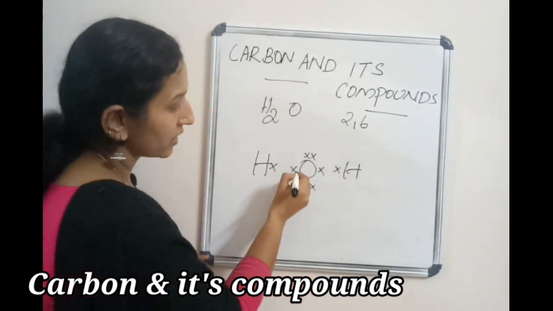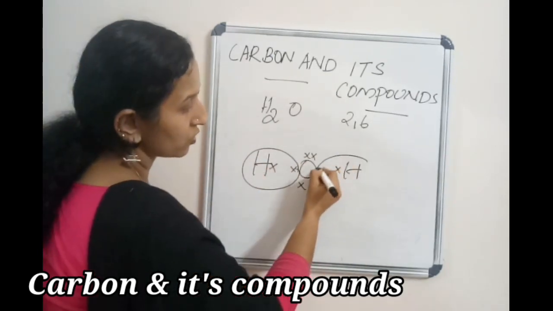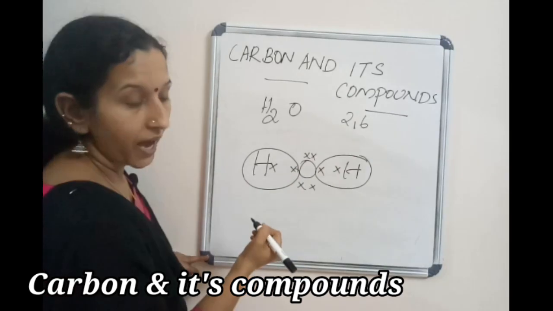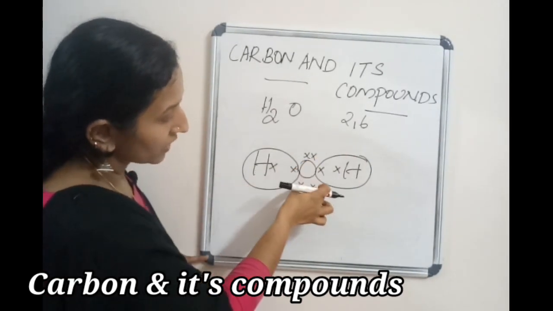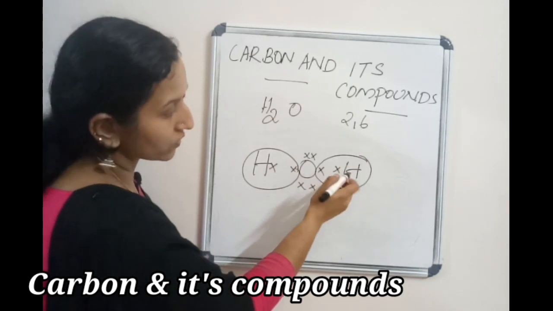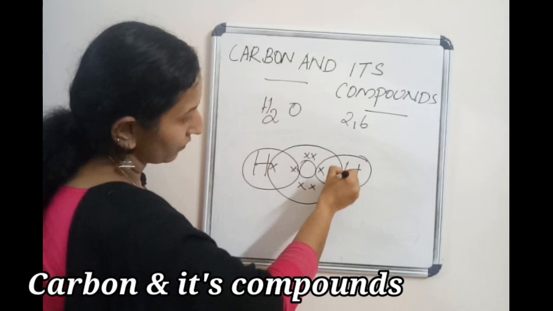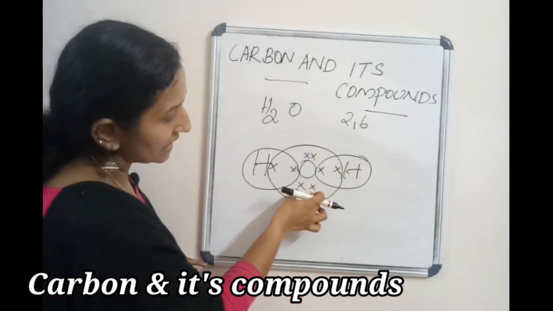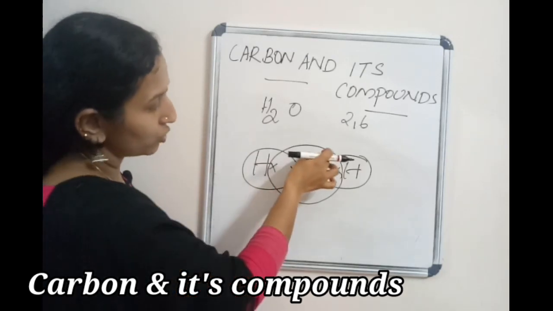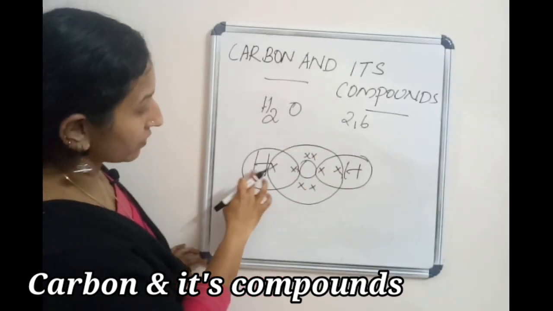So how to share? Okay, 2 electrons for hydrogen. Here also 2 electrons for hydrogen. And 2, 4, 6, 8 for oxygen. First circle, hydrogen 2.